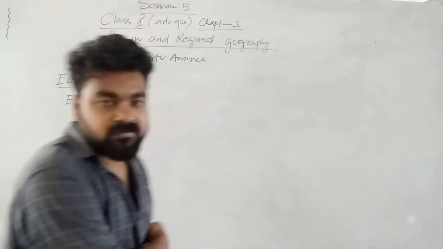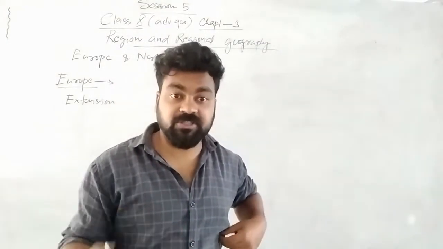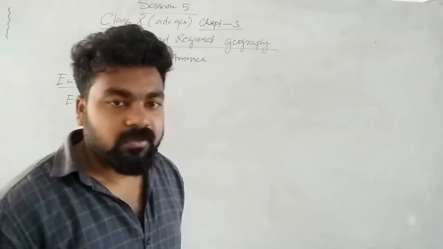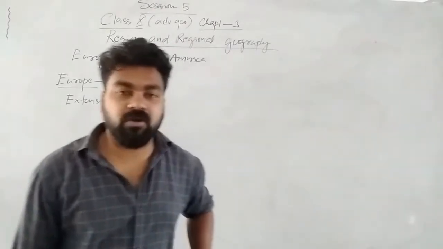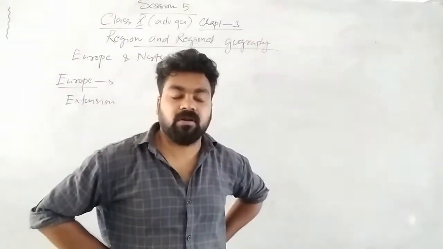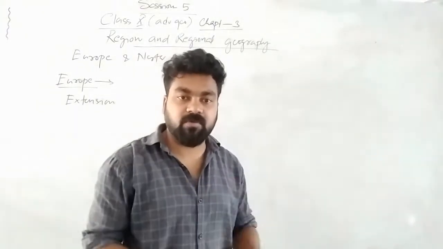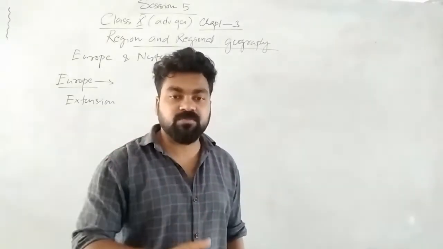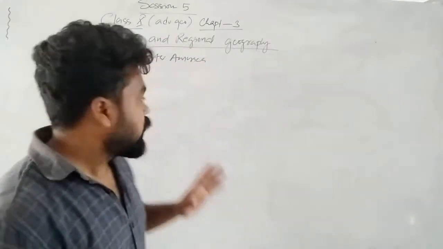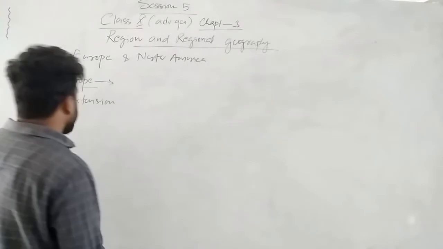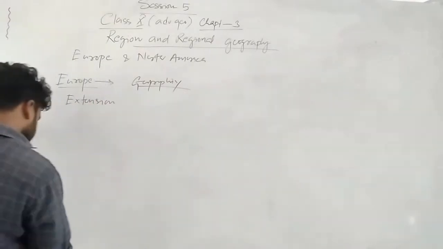So Europe is the sixth largest continent. Okay, so in Europe actually population density is high. There are so many developed countries: Germany, France, Poland, Austria, Hungary, Luxembourg, United Kingdom, Great Britain. In transport, communication, rail network, road network, and tourism, Europe is so developed. In literature also Europe is developed. But here we'll see what is the extension first, and what is the geography of Europe.